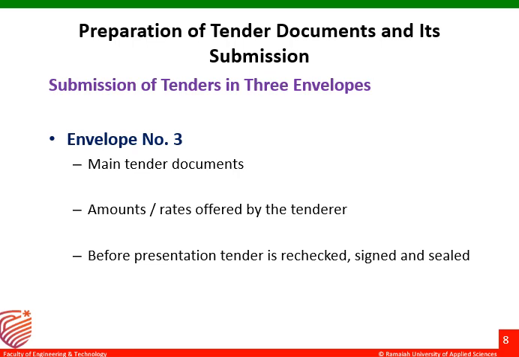Those tender documents and different forms of agreement will be placed in envelope 3. Then amounts or rates offered by the tenderer, as I said, the estimation copy or some project report prepared by the contractor. The bill of quantities, we call it BOQ, prepared by the contractor. Those amounts or rates will be offered by the contractor.